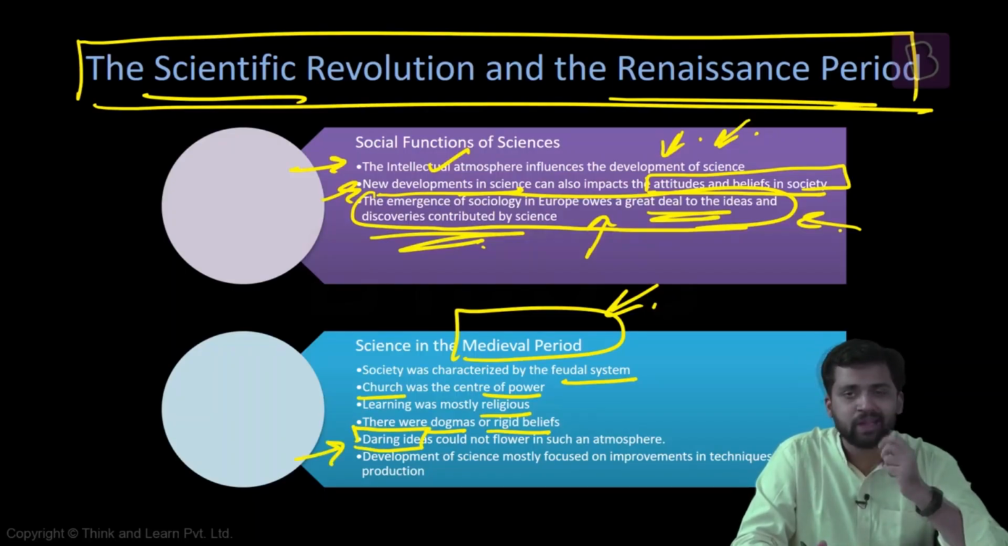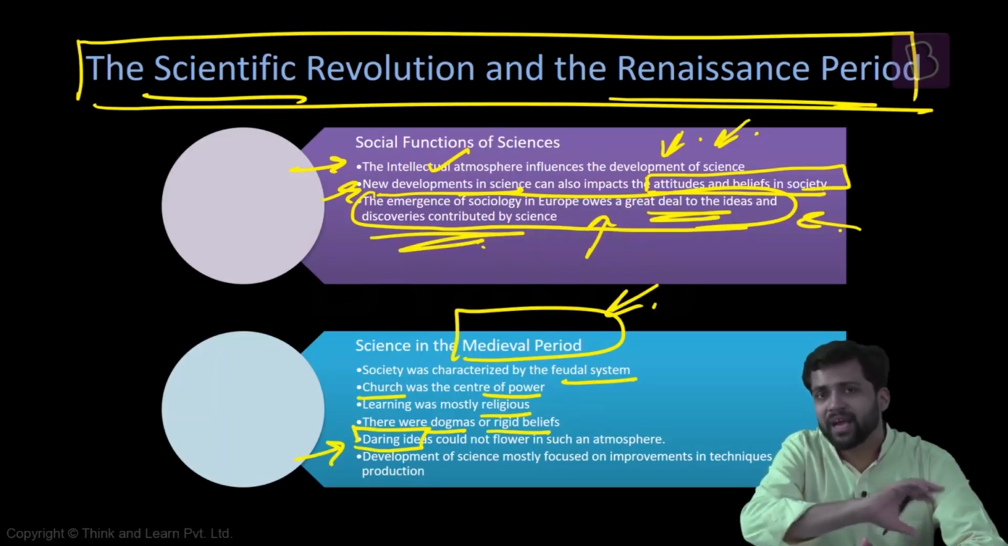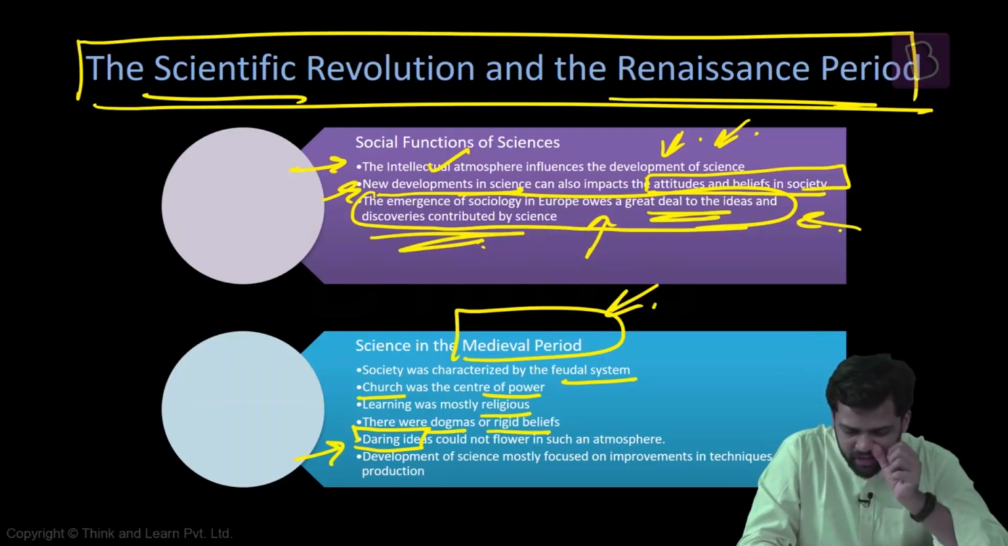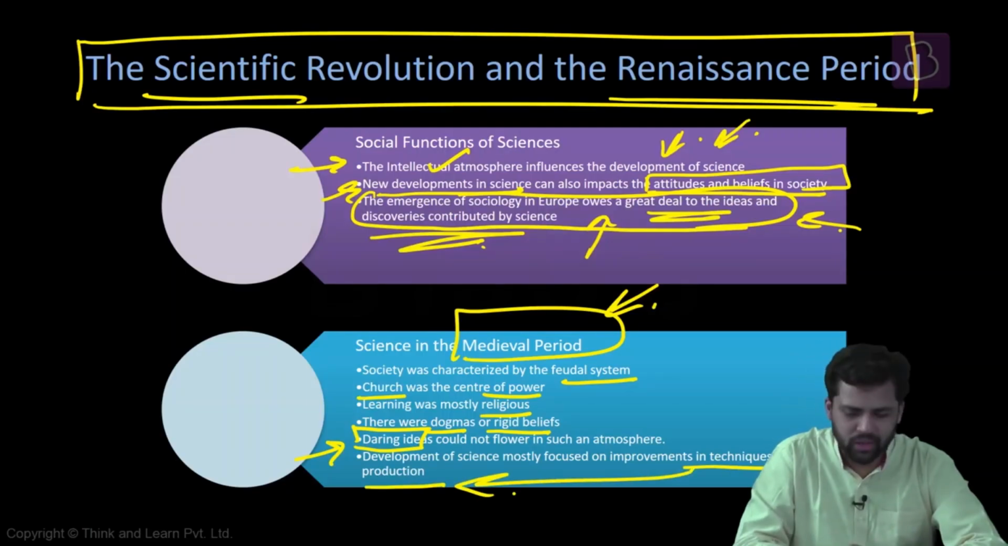The intellectual atmosphere was such that you could not come up with ideas which questioned society, or whatever was held by society at that point of time. So the development of science gets impacted. There cannot be scientific progress in such a scenario. Whatever development in science or technology there was would just serve to improve the techniques of production, how to improve whatever you are trying to produce. Apart from that, not much change would be there.